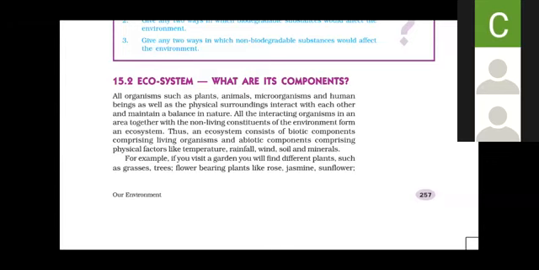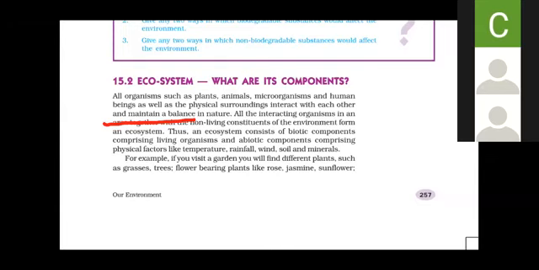What happens in the ecosystem, children? The abiotic, that is non-living things, and biotic components, that is the living things, interact with each other. Why, and what to do in order to maintain a balance in nature? In ninth standard, you have learned about the various cycles that take place in nature, like water cycle, carbon cycle, nitrogen cycle, oxygen cycle.